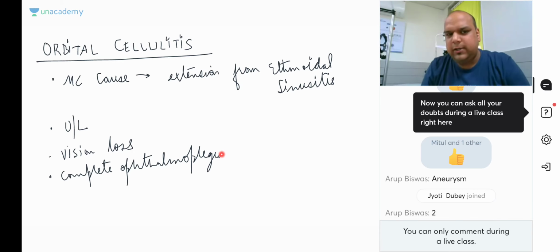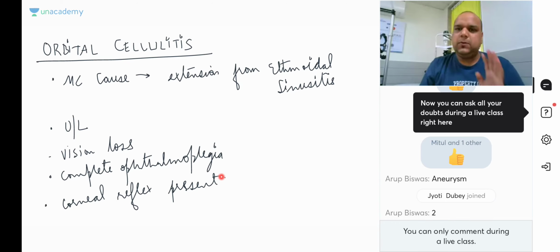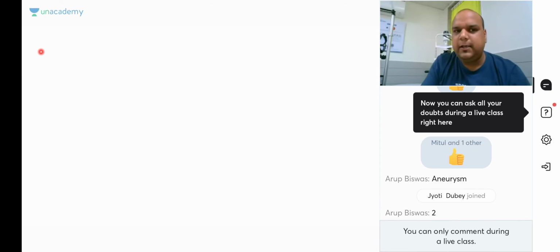But here the corneal reflex will be present. It will not affect my trigeminal nerve. Corneal reflex will be present. So, certain similarities and differences. I hope we are clear about this. Then what is the classification, everybody? That is what I'm interested in.